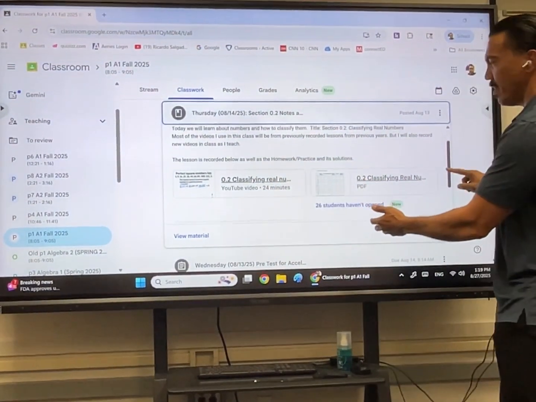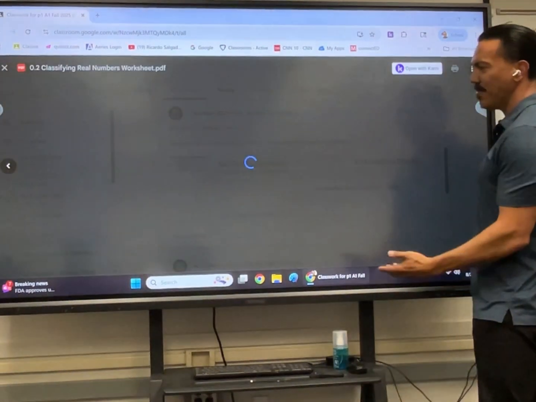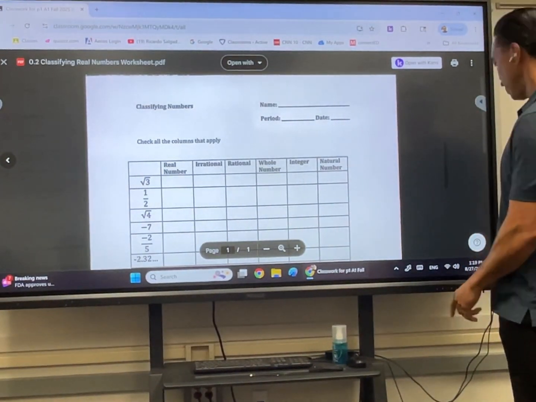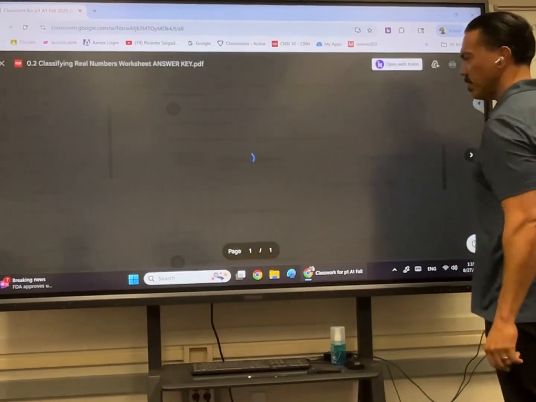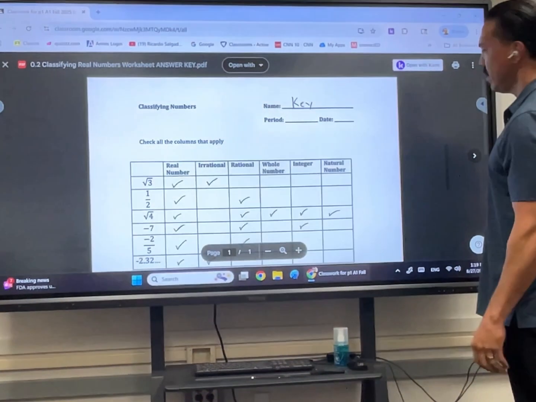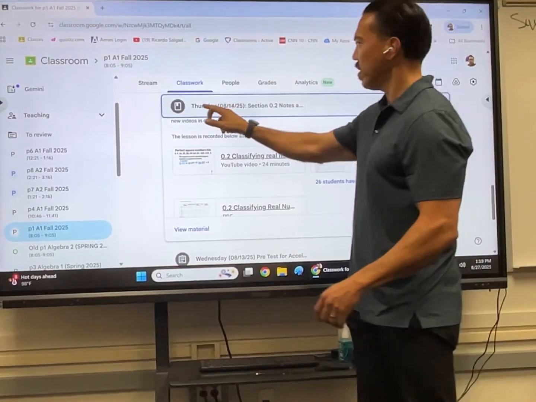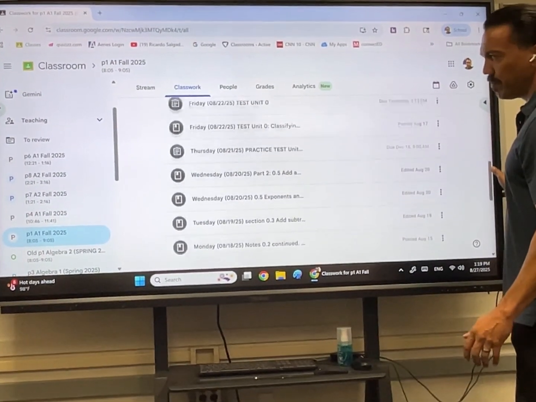The homework's right here. The solutions are right here. Here's a handout, the handout I gave on that day. And then we have the solutions that I gave on that day as well, the solutions to that handout. And there's also a video explanation of the homework. So every single day is accounted for.